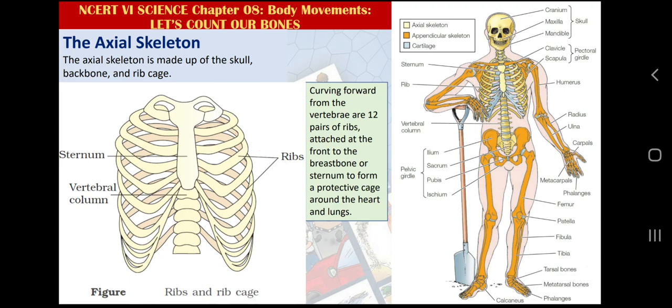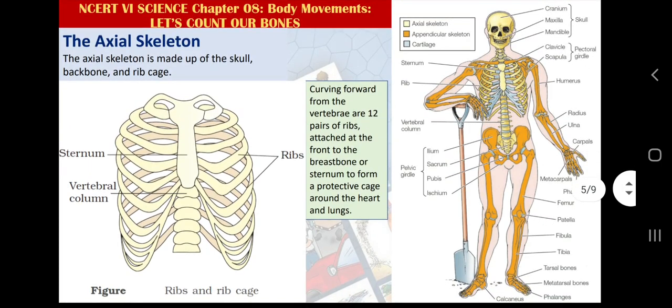Let me again calculate. 28 plus 1, 29 bones in the skull. Why 29? Let me explain. 14 in the face, 8 in the cranium or upper part of the skull, 3 plus 3 in both of the ears, plus 1 hyoid which joins backbone and human skull.